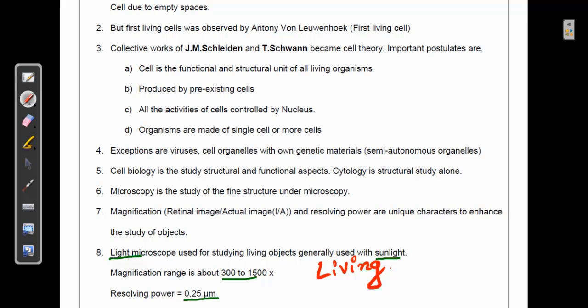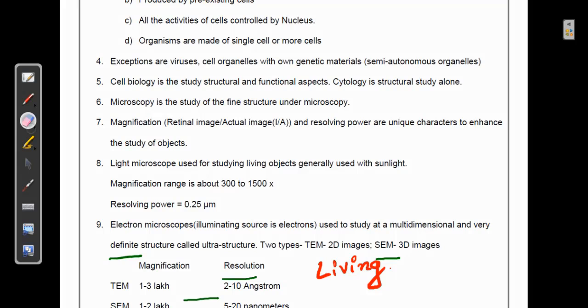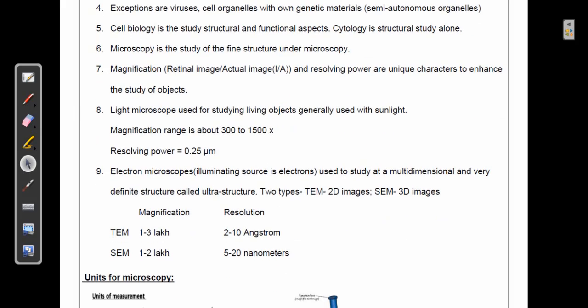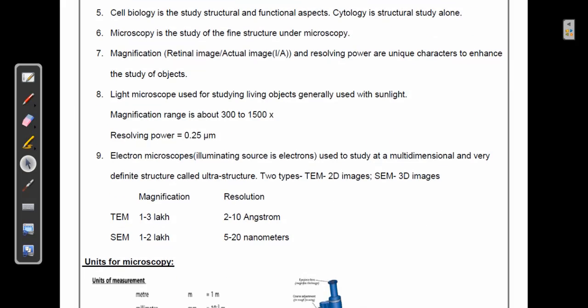We have another type of microscope called the electron microscope. The light microscope has a lot of disadvantages. In order to overcome them, electron microscopes are used. The electron microscopes have a lot of applications, and we can look at specimens in a very good manner.